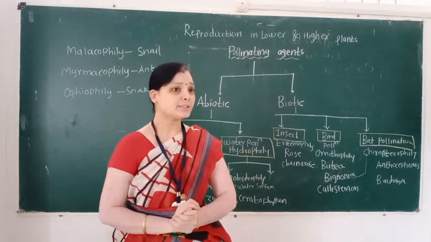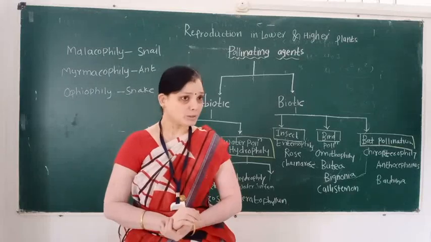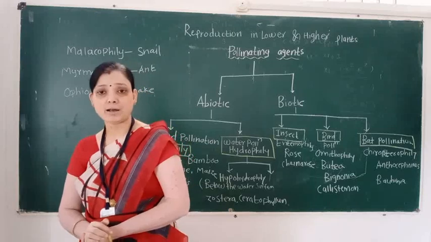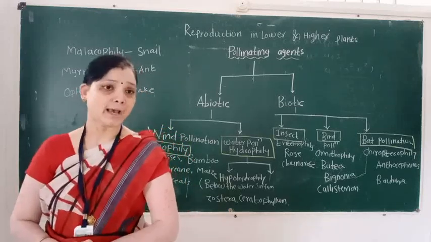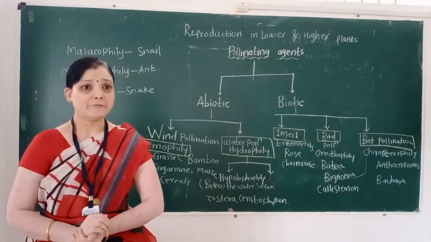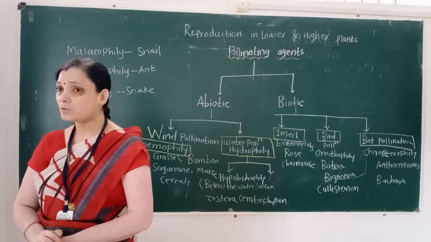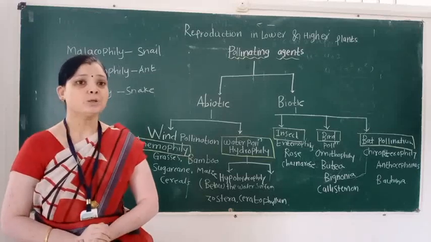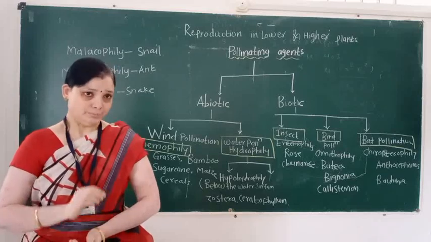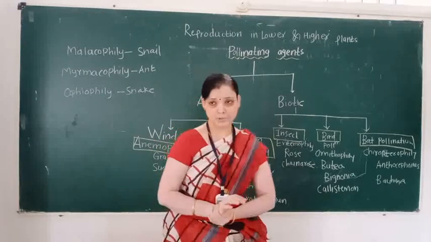So, the definition of a pollinating agent: the pollen grains are non-motile, and they are transferred from anther to receptive stigma by various agents. These agents are called pollinating agents.